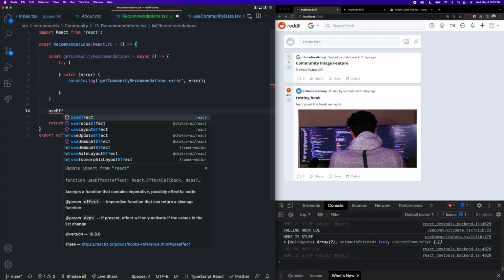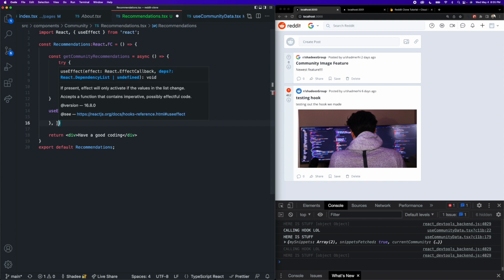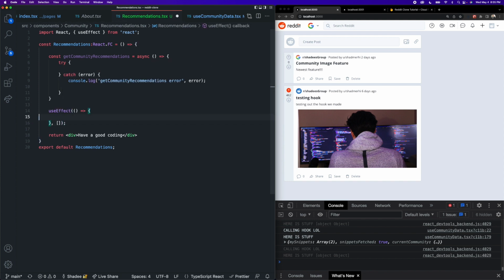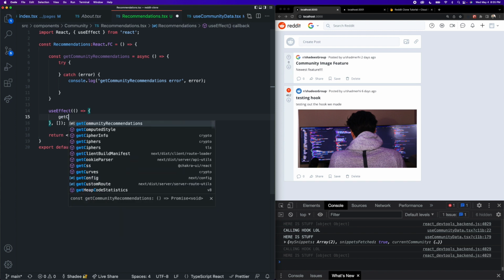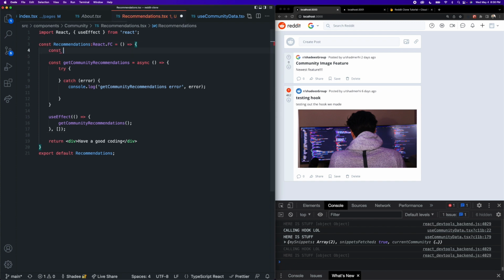Also inside of this component, we are going to add a single use effect with an empty dependency array so that it only runs a single time after the component mounts to the DOM. When the component mounts, we want to call that getCommunityRecommendations function. At the top of this component, I'm going to create 2 pieces of state. The first one is the actual communities array, where we are going to store the top community documents from the database.